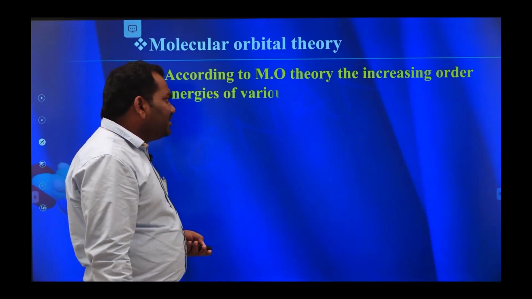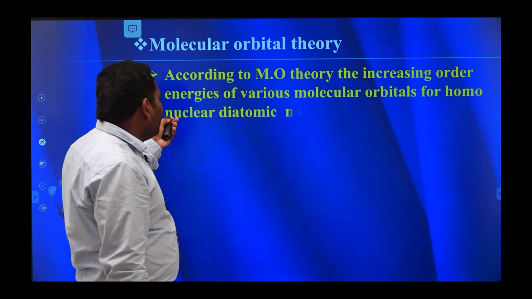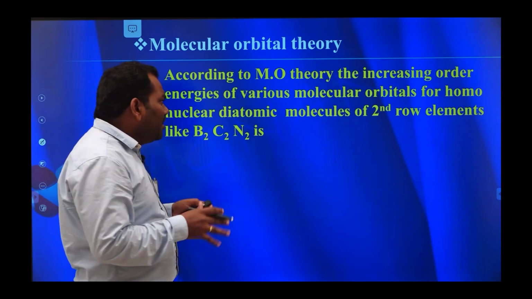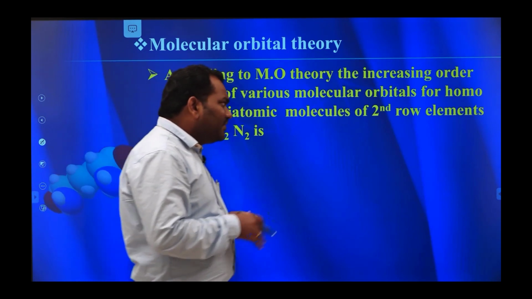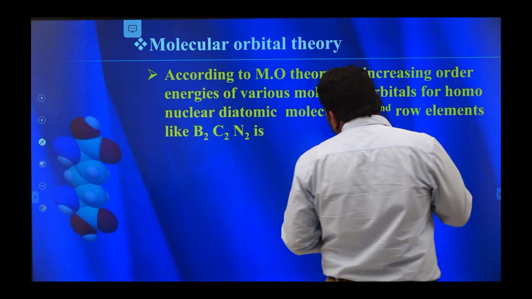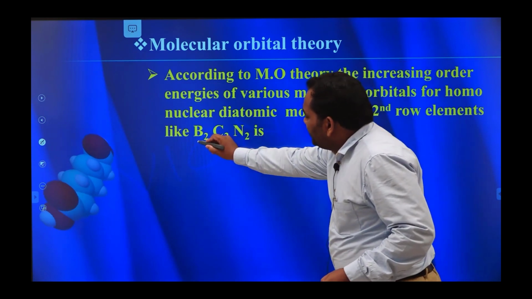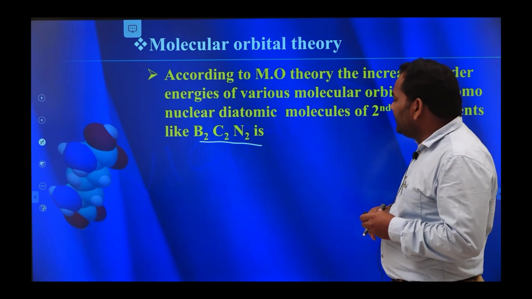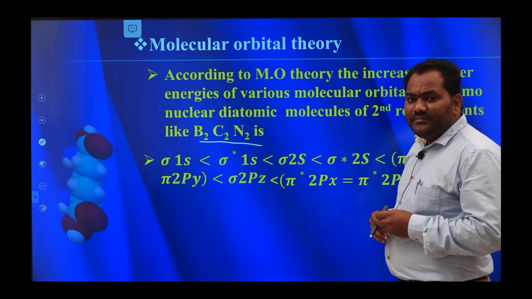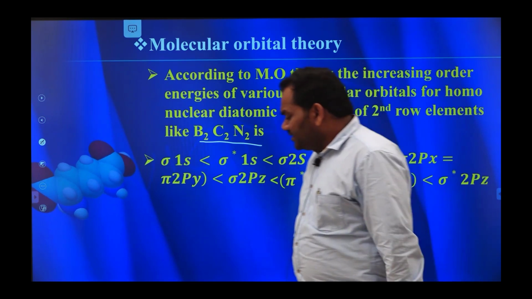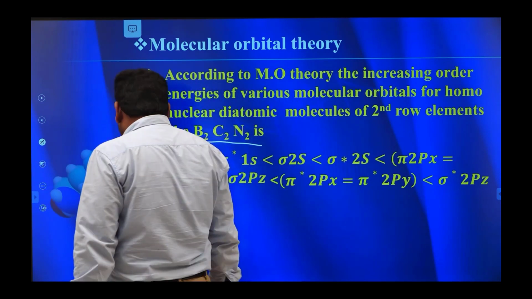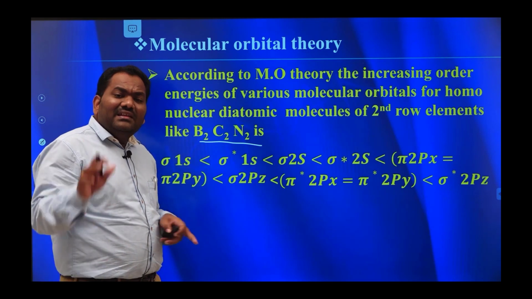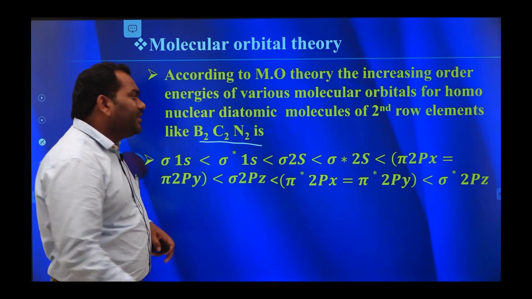According to MO theory, the increasing order of energies of various molecular orbitals for homodiatomic molecules of second row elements like Be2, C2 and N2 molecules is like this. Here, for these molecules, all these atoms have less than or equal to 14 electrons.